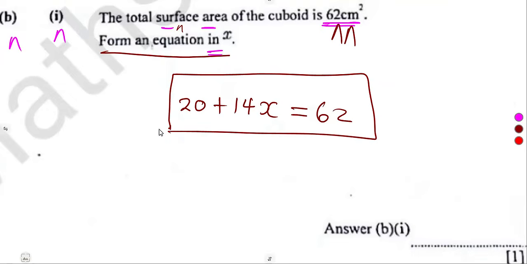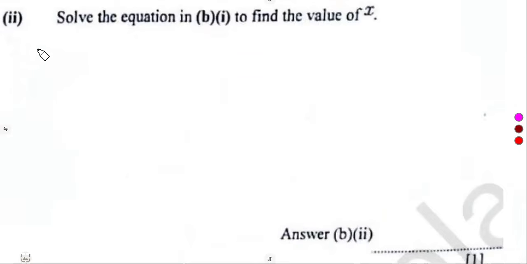The problem with paper one is that it is correct answer only. So if you form the equation and then solve and give the value of x, it is already wrong, even though the answer is correct. If we check, item 2 is the one that says solve the equation that you formed in B item 1 to find the value of x.